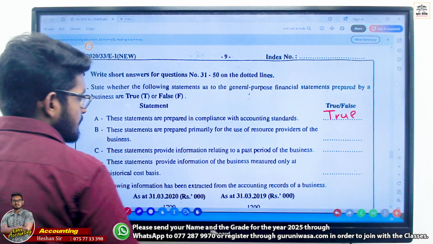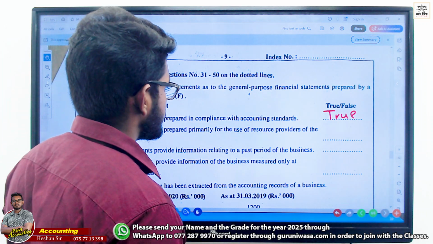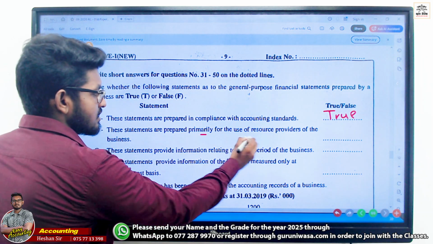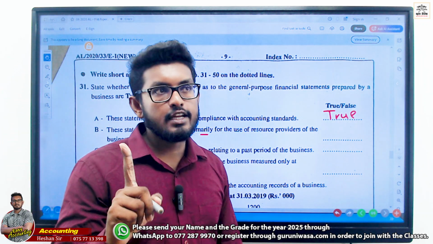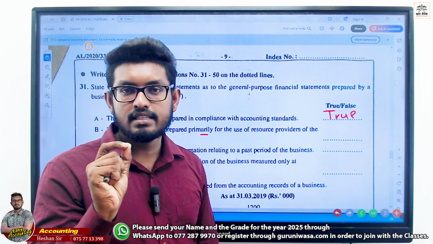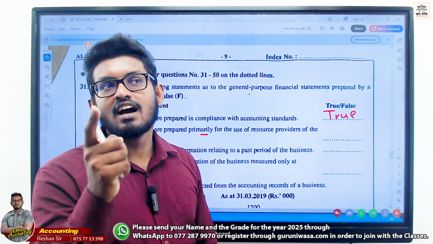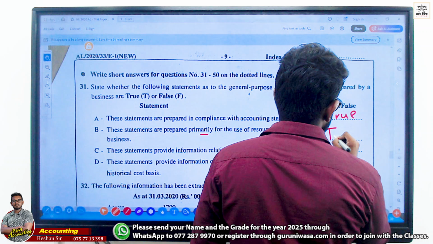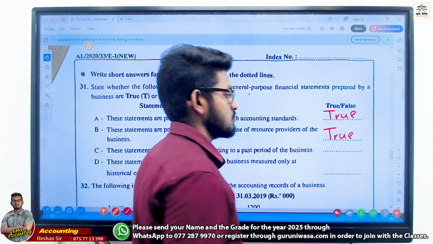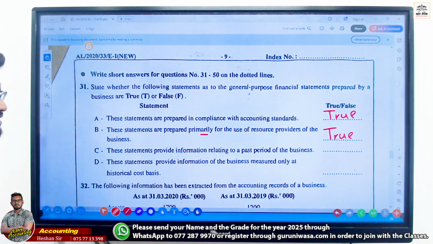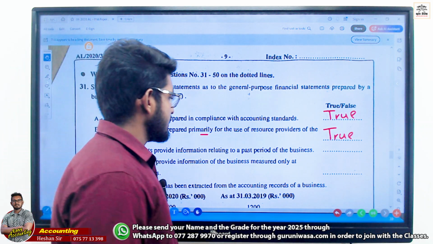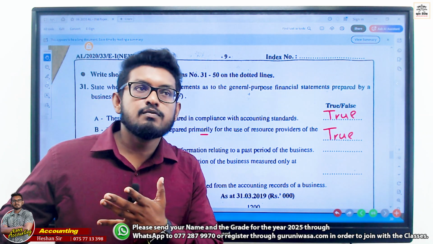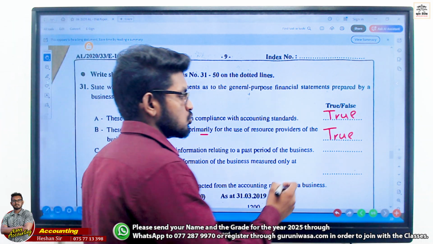These statements are prepared primarily focused for the use of resource providers of the firm. Primarily true. Mainly true. Primarily means main. Right? It's true. These statements provide information relating to the past period of the business. We can't provide future things financially. It's true.